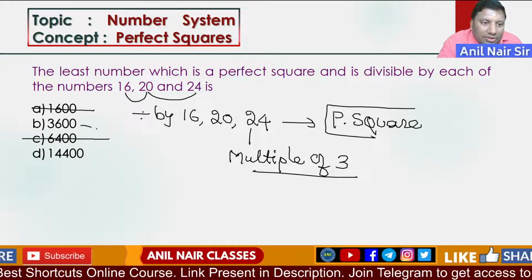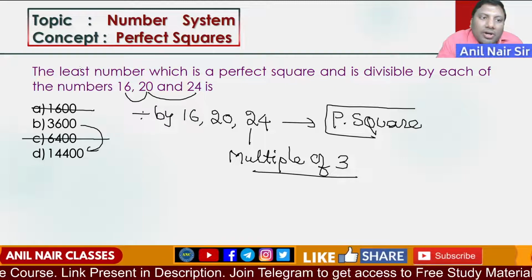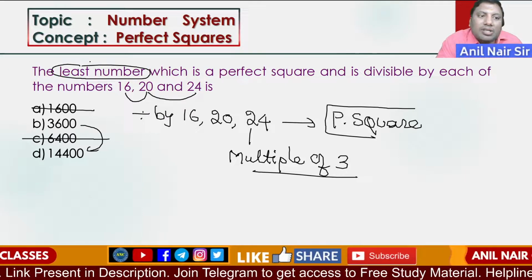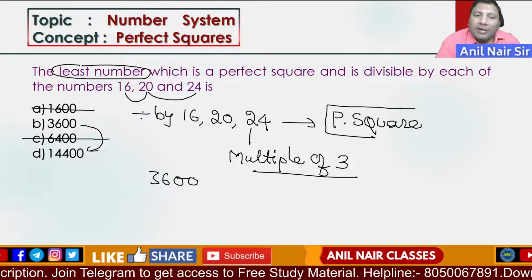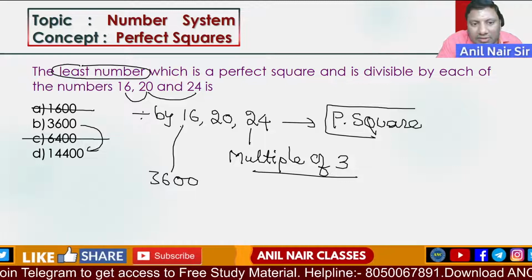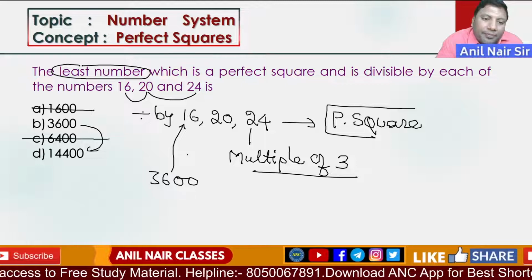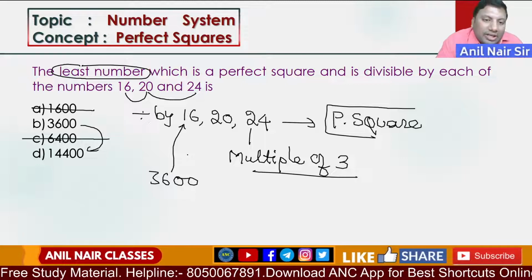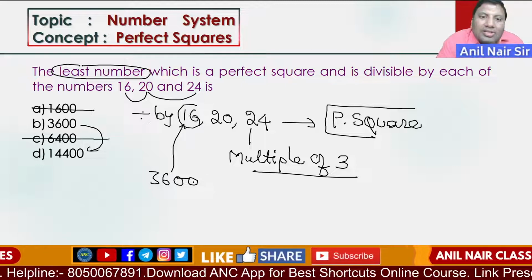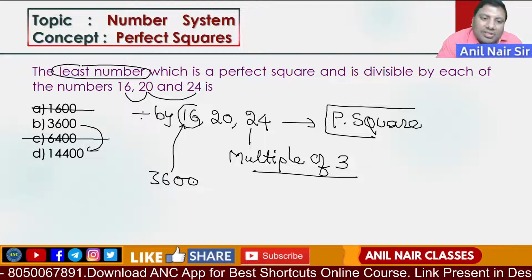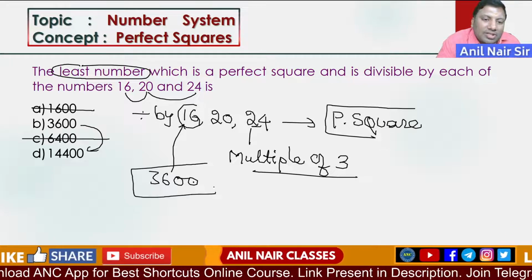So 3600 and 14400, because the question asks for the least number, the smallest number. Let us first check 3600. Is 3600 divisible by 16? 16 twos are 32, 40, yes it is divisible by 16. Is 3600 divisible by 20? Yes, 0, 0 cancel, 360 is divisible by 20. 24 also divides it. Smallest number, so I will take this number.